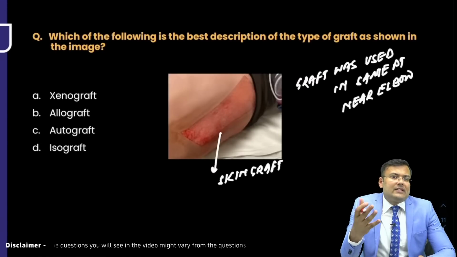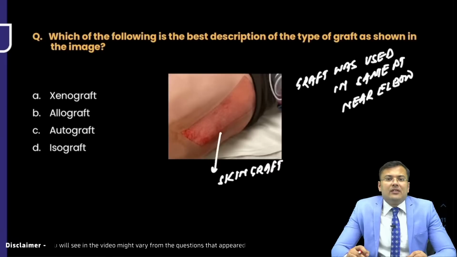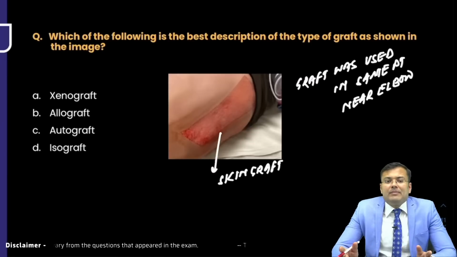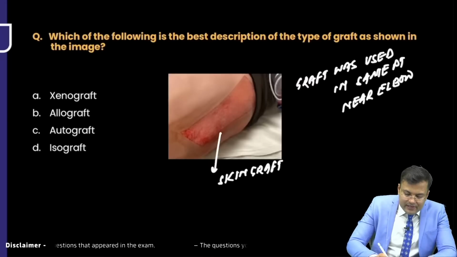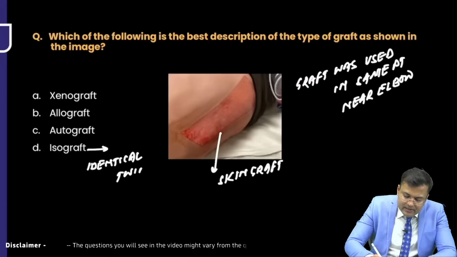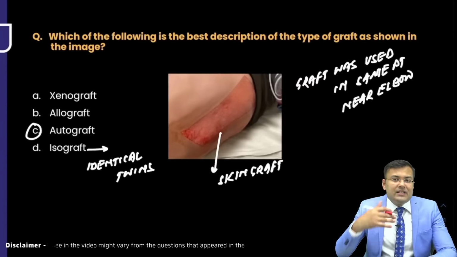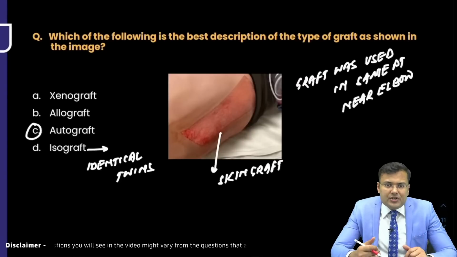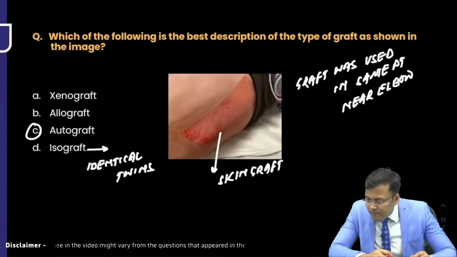Whenever the graft is taken from the same species, like a mother giving the graft to her son or daughter, it is an allograft. Whenever we take the graft from a different species, that is a xenograft. And if it is taken from identical twins, that is an isograft. So the correct answer for this question, since the graft is being taken from the same patient, is autograft.